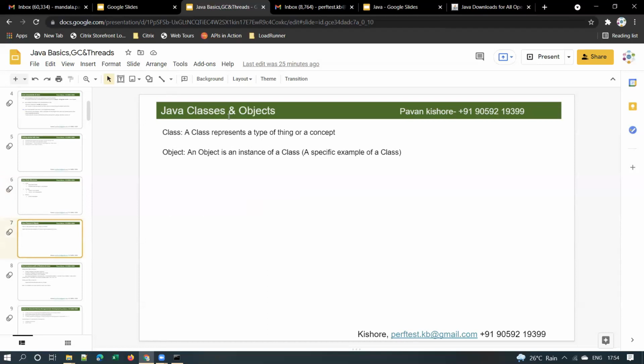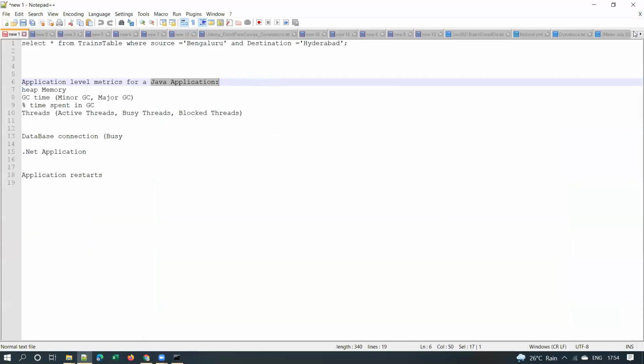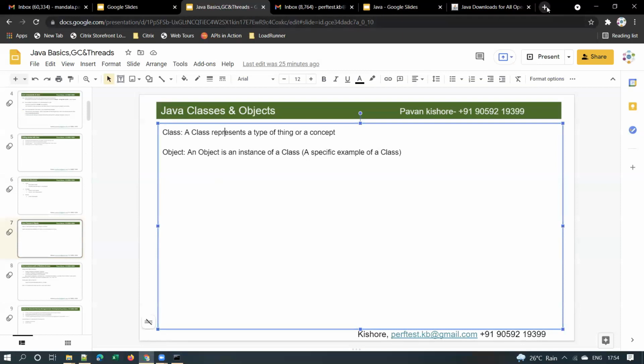Coming to Java classes and objects. A class represents a type of a thing or a concept, and an object is an instance of a class. Just remember this. Let me give you some example of a Java class. For example, suppose you have an employee class. Let me Google for some sample code.